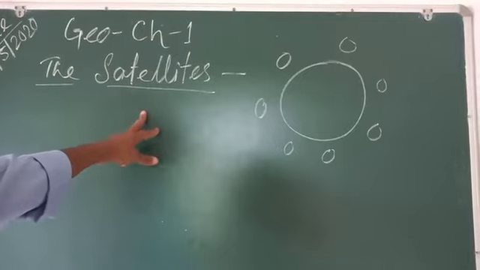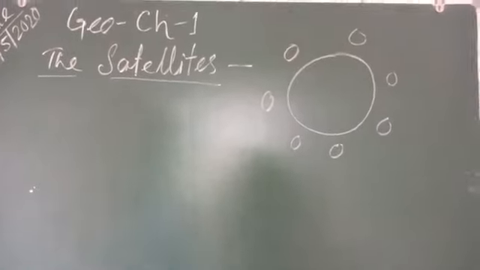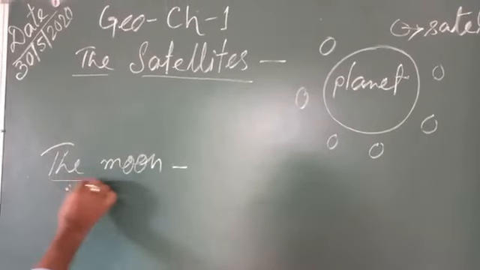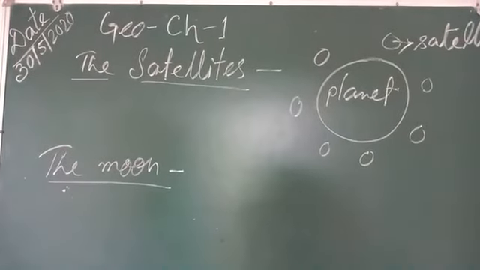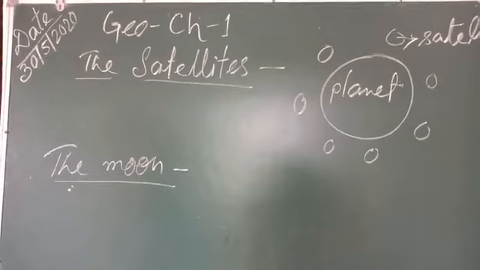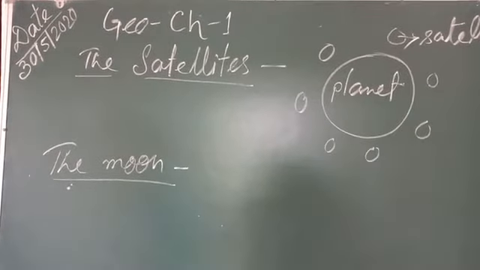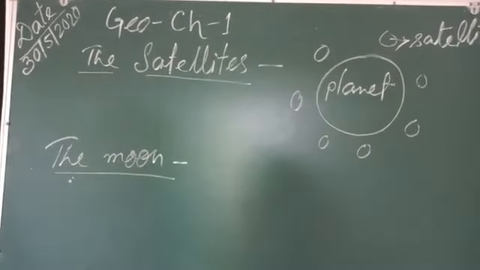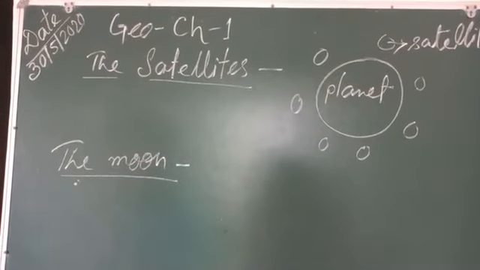What is a satellite? Now we will discuss the moon. Let us know about the moon. The moon is the heavenly body which is closest to the Earth. That's why we can see the moon from our Earth very clearly.